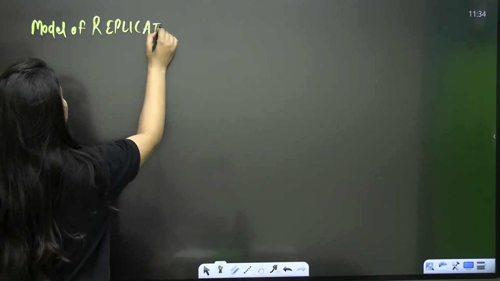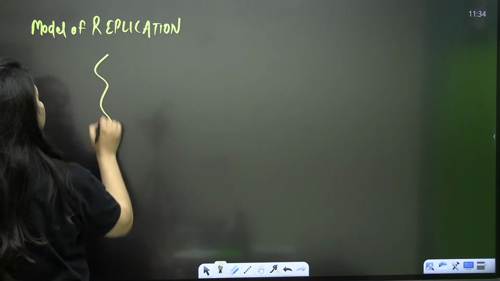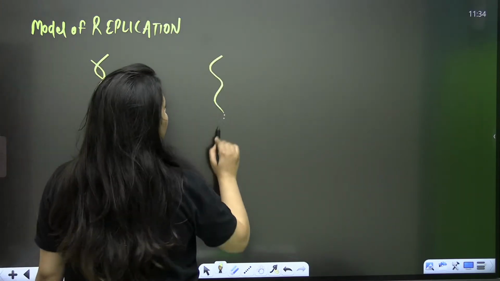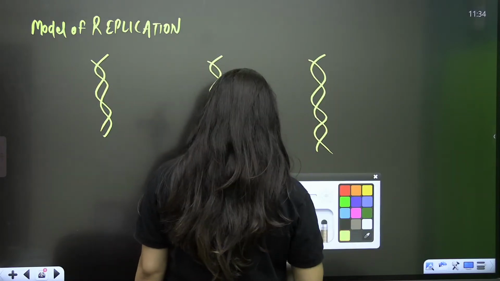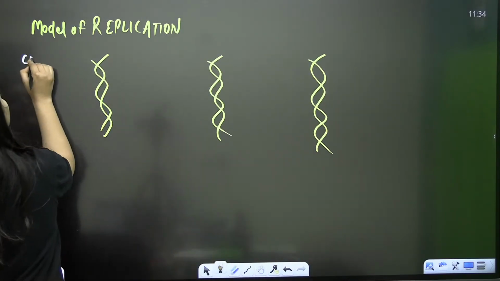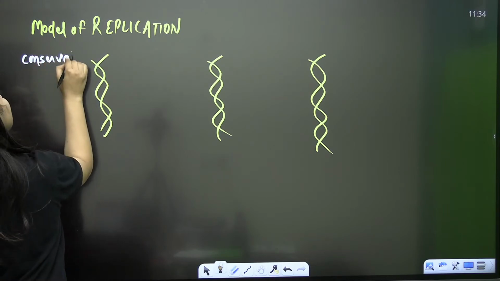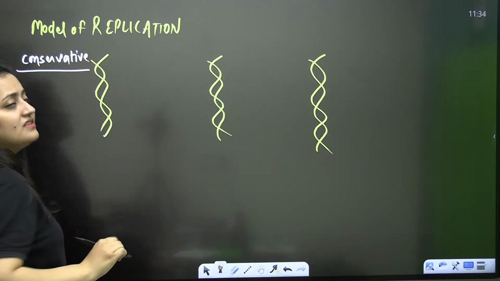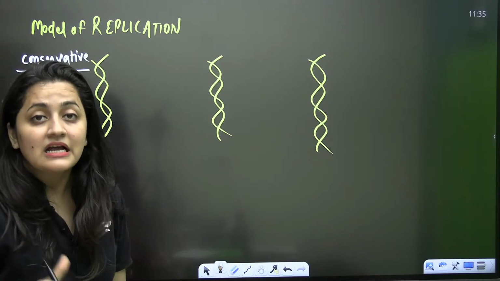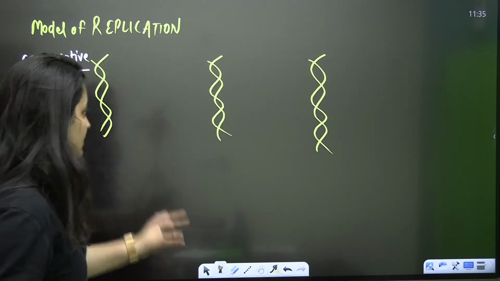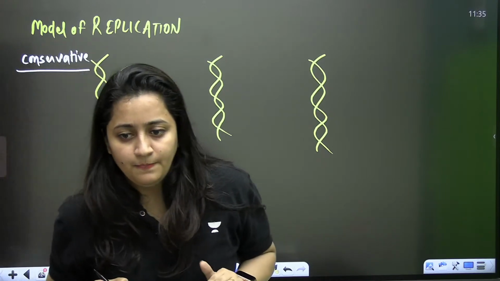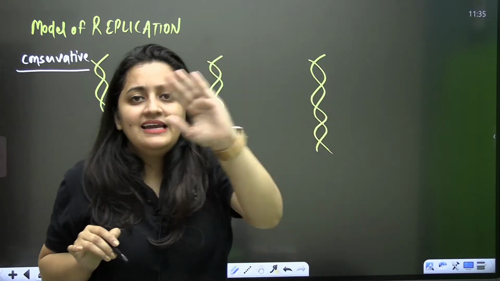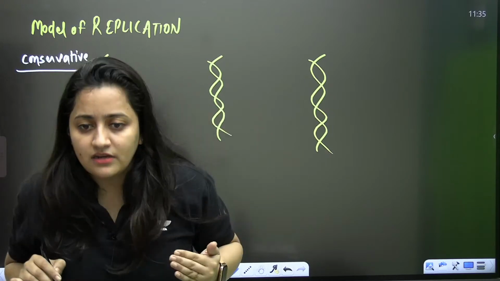We have three: one is conservative, one is semi-conservative, and another is dispersive. When it is conservative, the word is explaining everything. Conservative mode of DNA replication. You know that DNA has the information, and complementarity can help us understand this in a better way.